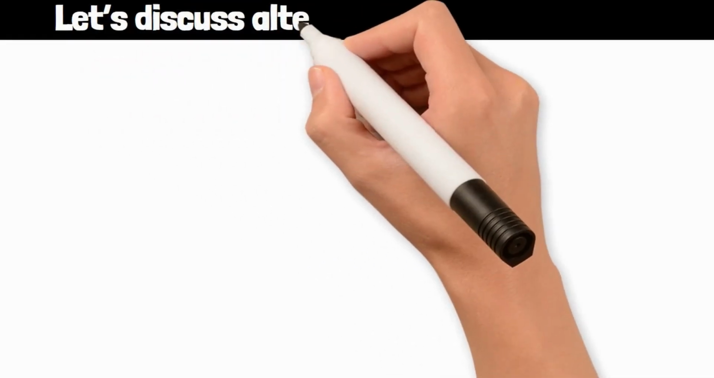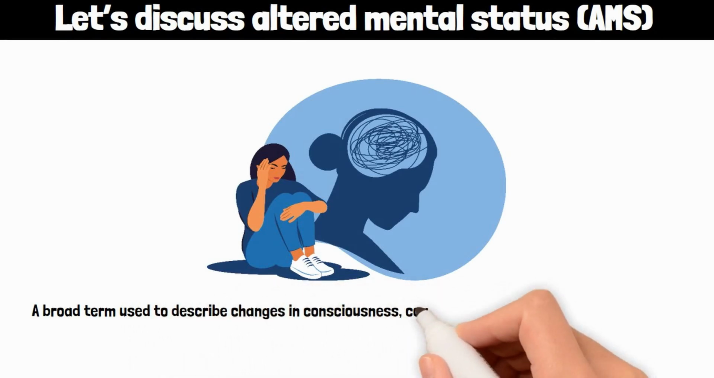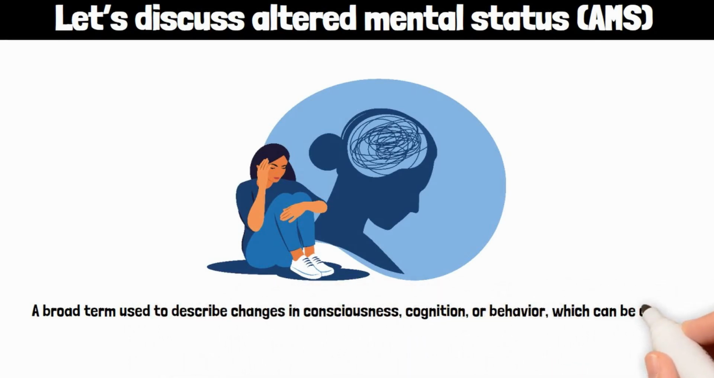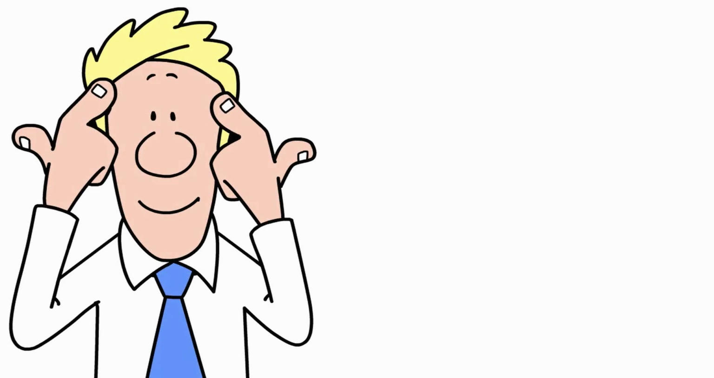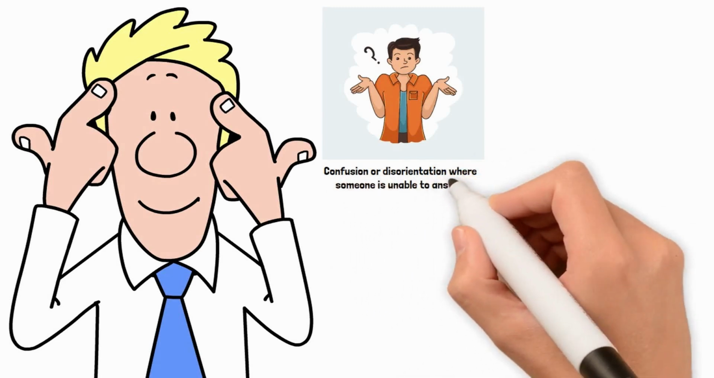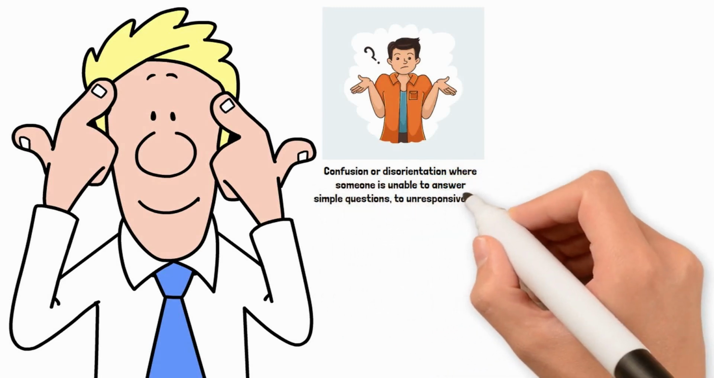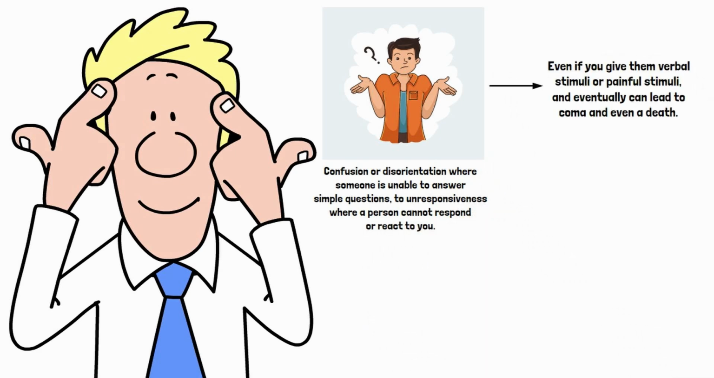Let's discuss altered mental status, AMS, a broad term used to describe changes in consciousness, cognition, or behavior, which can be caused by various medical conditions. Here are the key concepts that you should know about altered mental status. It can range from confusion, or disorientation, where someone is unable to answer simple questions, to unresponsiveness, where a person cannot respond or react to you, even if you give them verbal stimuli or painful stimuli.